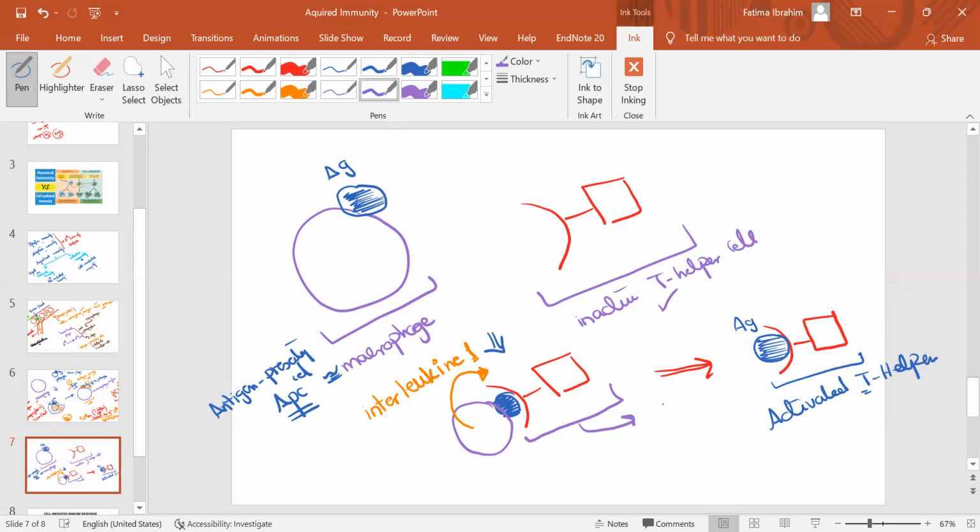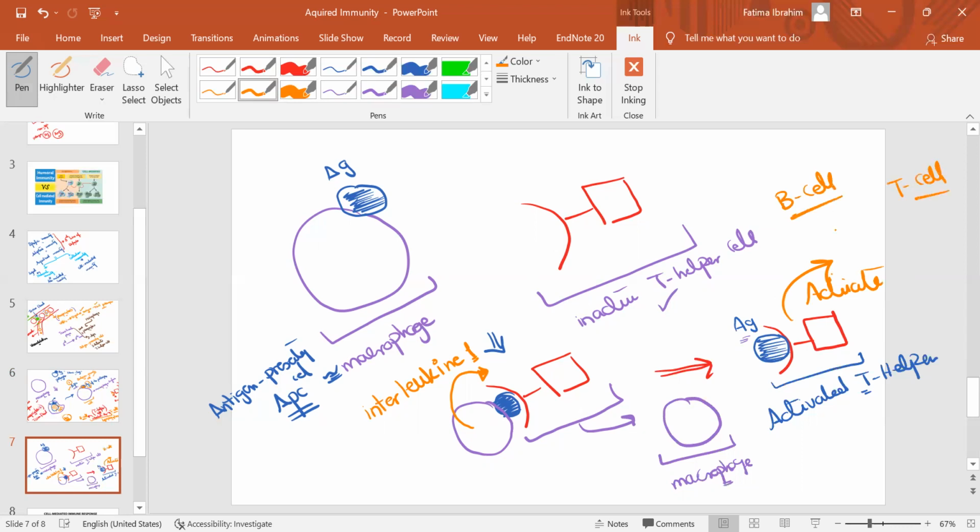And if you look at the macrophage, it will turn like this. This is the macrophage without the antigen. Now it's not without the antigen. Why? Because the antigen is now carried with the T helper. If you have T helper like this, now the T helper can go and activate both cells, B cell and T cell. Now it can activate them.